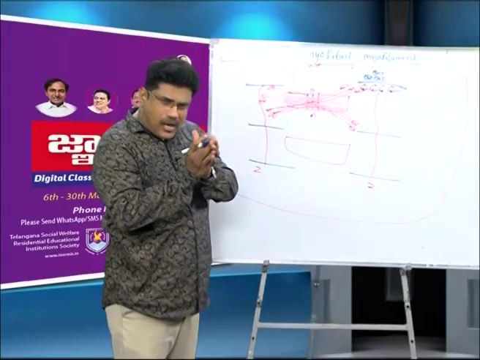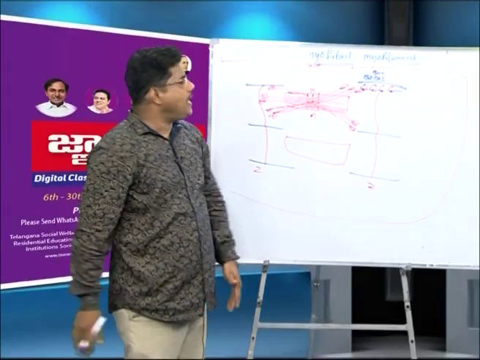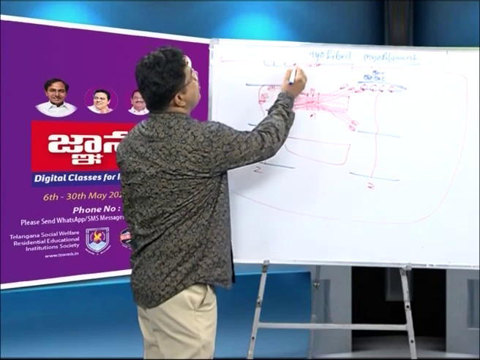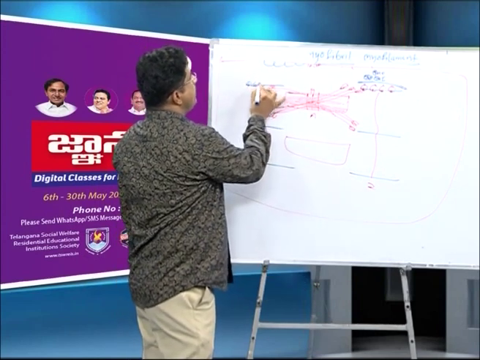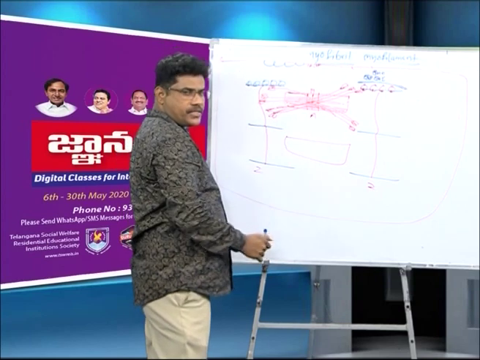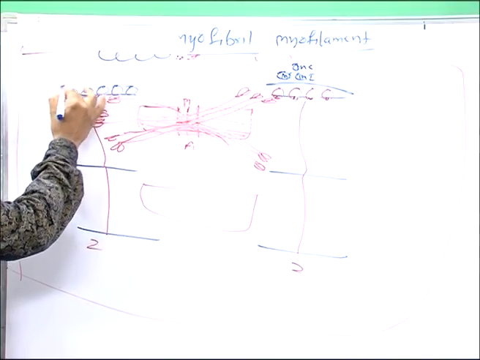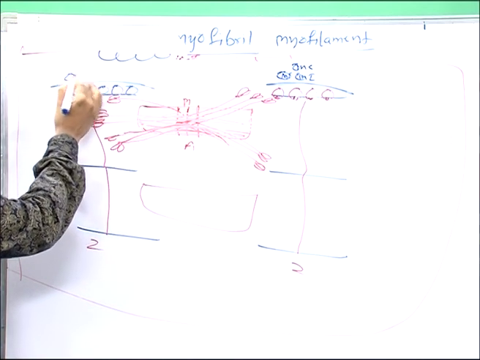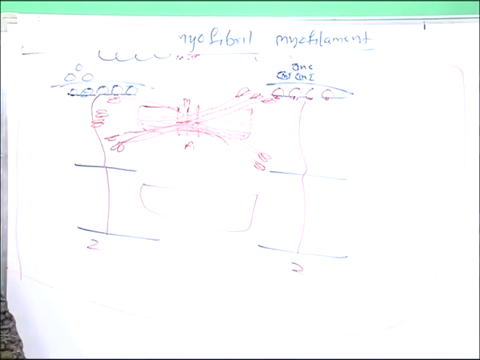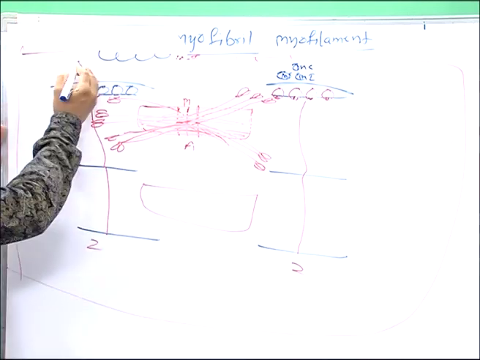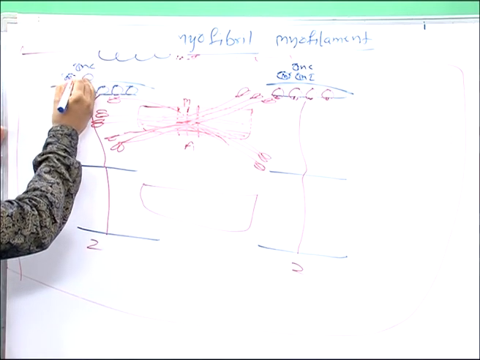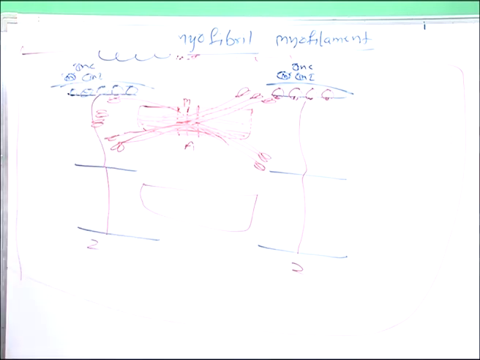What is muscle contraction? Here this is the actin protein with active sites. The active sites are covered by tropomyosin. On tropomyosin, troponin is there, with three subunits: TNC, TNT, TNI. Here the sarcoplasmic reticulum is present.